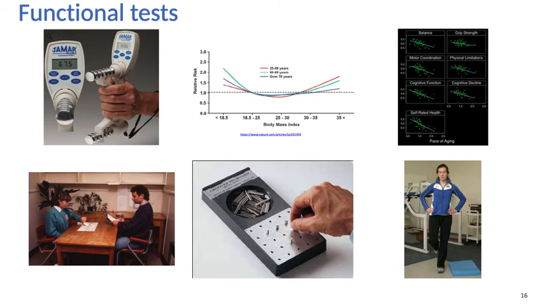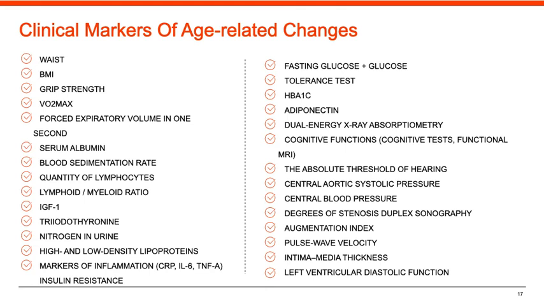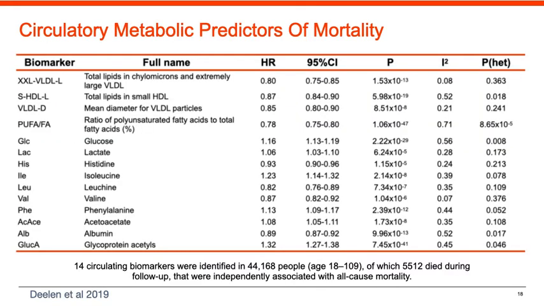Here are examples of anthropometric and functional tests and age-related changes in parameters for assessing hand strength, body mass index, balance, fine motor skills of the hands, etc. Along with these parameters, there is a fairly extensive set of instrumental and biochemical studies that reflect the degradation of specific functional systems such as visual, auditory, cardiovascular, excretory, and neuroendocrine. Some of the biochemical markers of blood do not simply correlate with age but reflect the risks of overall mortality, such as the parameters of the lipid profile, glucose, lactate, some amino acids, albumin.